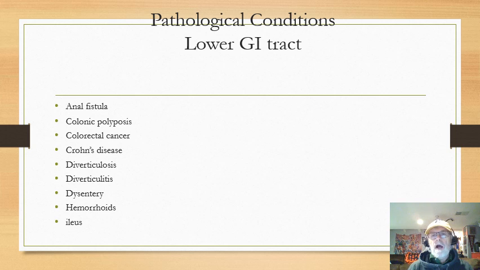Crohn's disease. Somebody in the class may know somebody with Crohn's disease, maybe a family member, relative, or friend. It's not an uncommon thing. Crohn's disease is an autoimmune disease. For some reason, my body looks at the inside lining of my intestine, from the colon all the way up to the mouth, it could be anywhere along the GI tract. There's usually a common place, but the body recognizes this as abnormal and sends cells to destroy it.